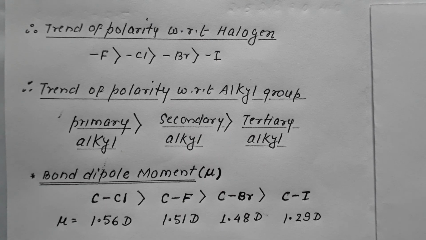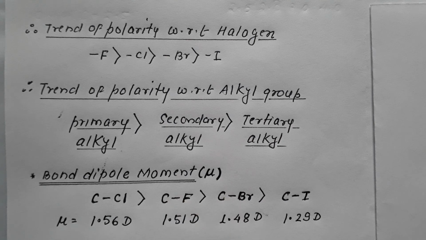But a very important observation for your competitive examination: if we discuss the dipole moment of these molecules, the bond dipole moment, that is mu of C-F bond, C-Cl bond, C-Br bond and C-I bond, the practical observation is the dipole moment of the bond between carbon and halogen.